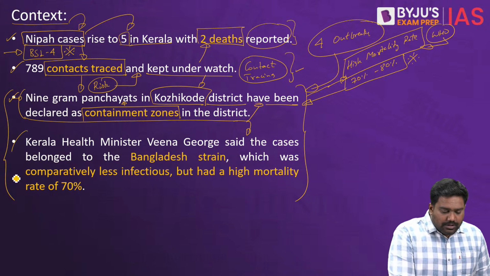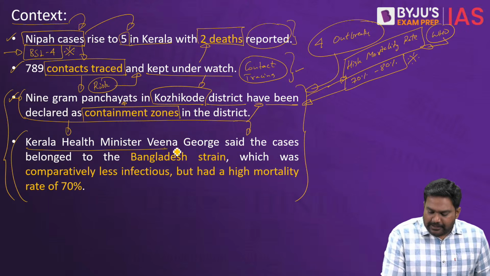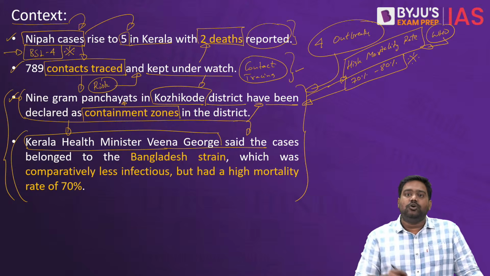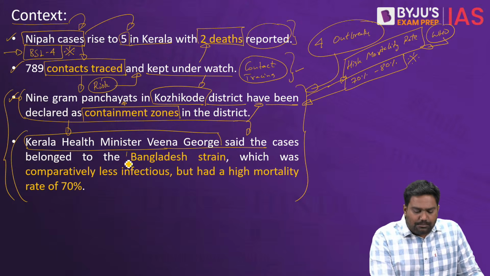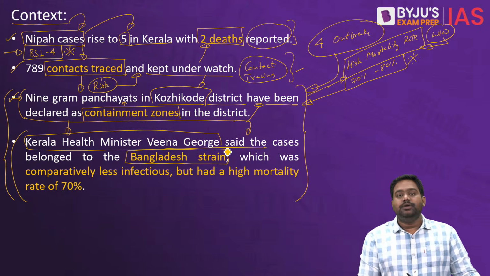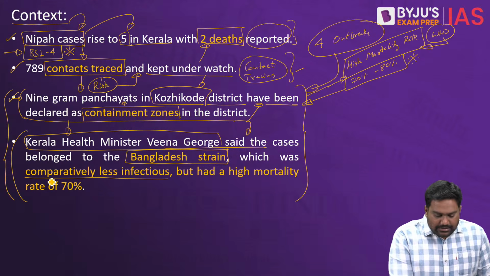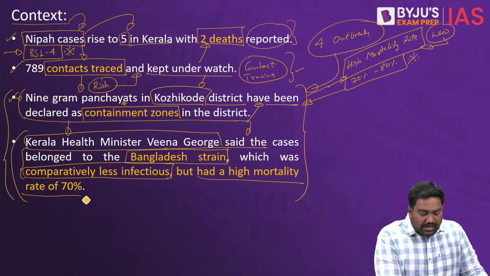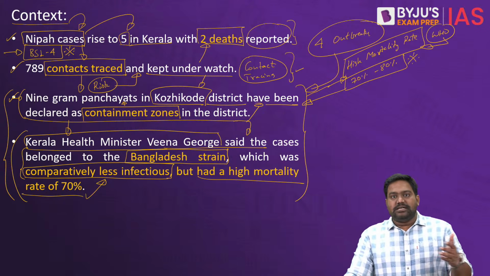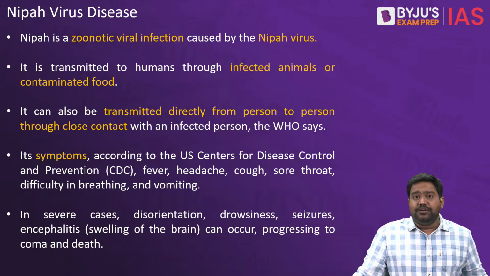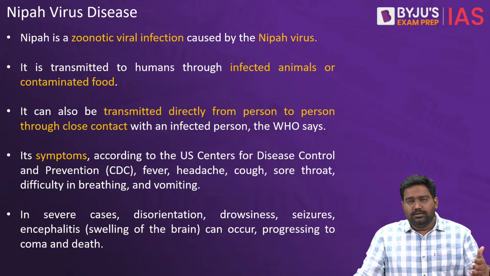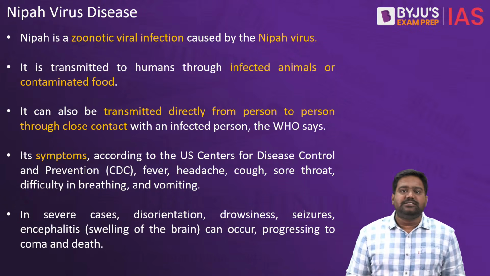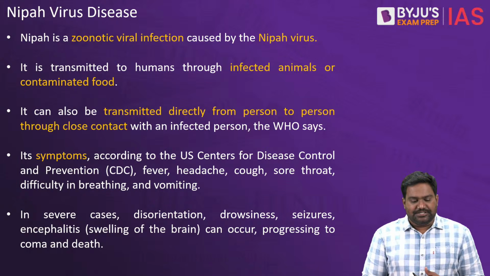disease. According to reports coming from Kerala, the Kerala Health Minister has stated that the latest outbreak in Kerala is linked to the Bangladesh strain of the virus, which apparently has a very low infection rate. However, it has a very high mortality rate. This is the concern that I was flagging. Even though its infection rate is less, the rate at which it spreads is lesser, the high mortality rate raises the risk and the concern regarding Nipah disease.